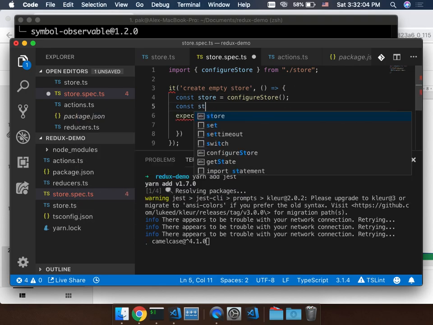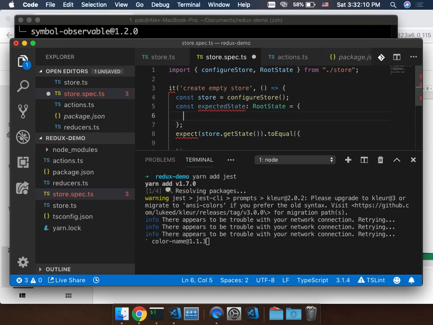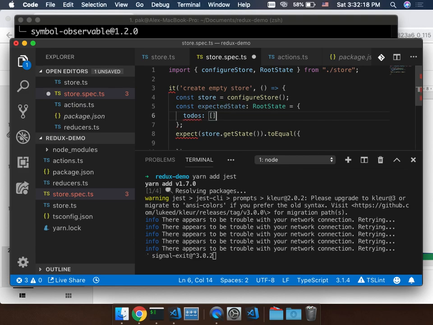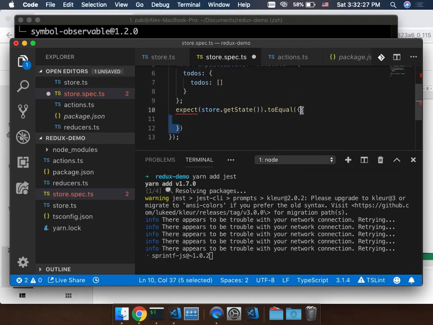So let's say it did expect the state, and I can also revert back to the root state, so it can help me to finish my code completion. Somehow you might forget that inside the to-do state we have an inner object. If you pass it here, oh, it's not directly an array. It should be another level of to-dos. So this is the expected state.